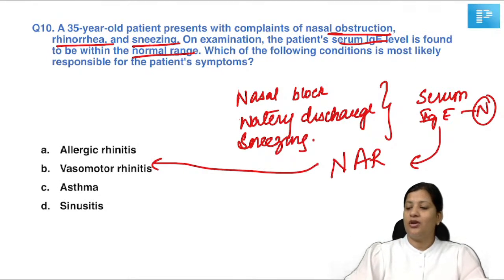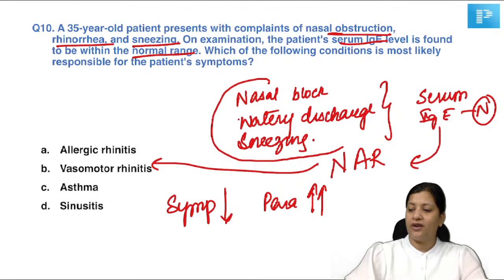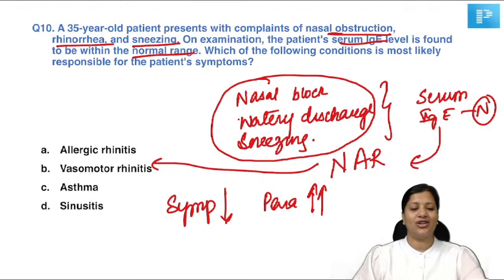This occurs due to imbalance between the sympathetic and the parasympathetic nervous system. There is a sympathetic hypoactivity and a parasympathetic hyperactivity, resulting in symptoms of nasal obstruction, watery nasal discharge, and sneezing. Yes. So I hope all of you got it right. And of course, asthma requires you to have IgE elevated because even that's a hypersensitivity reaction.